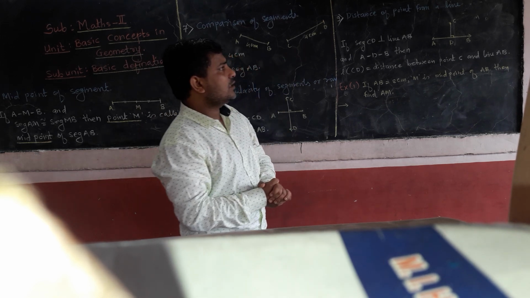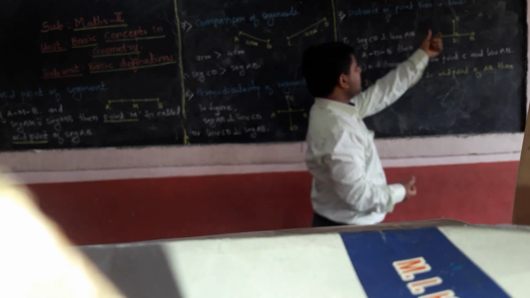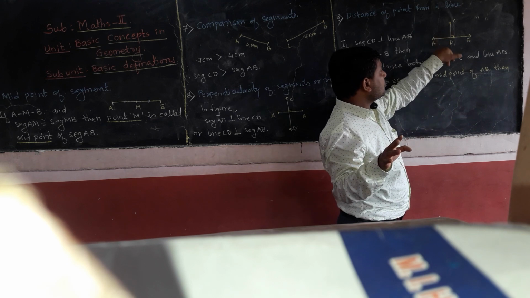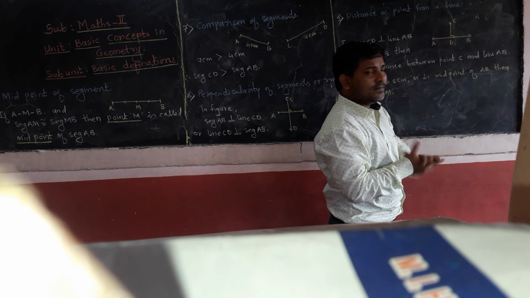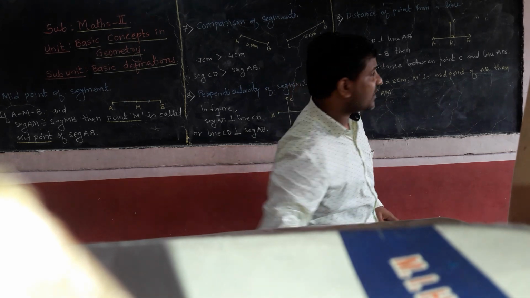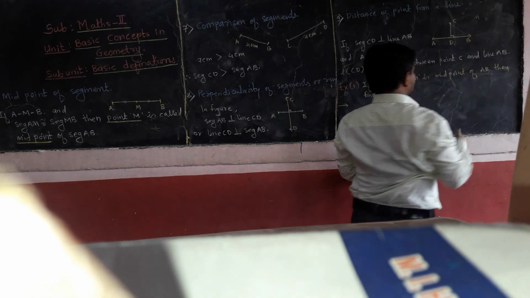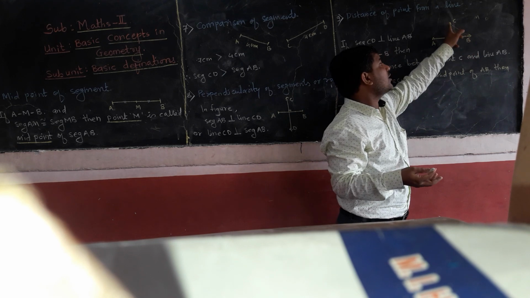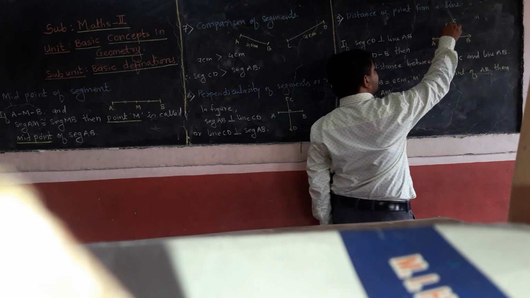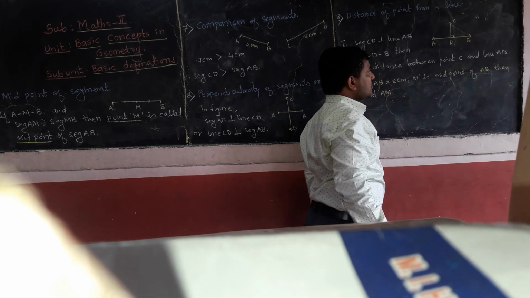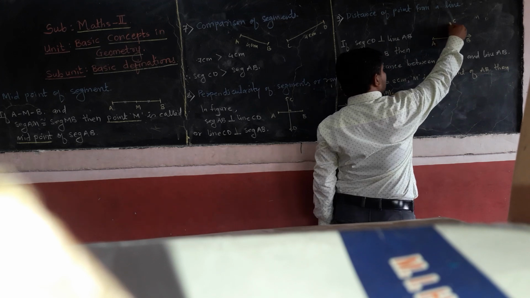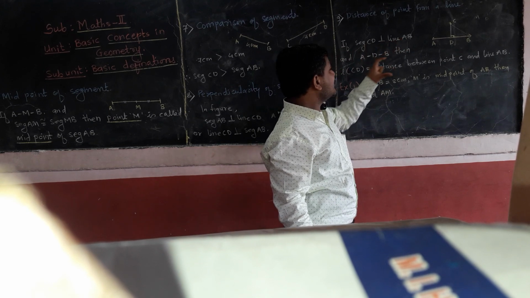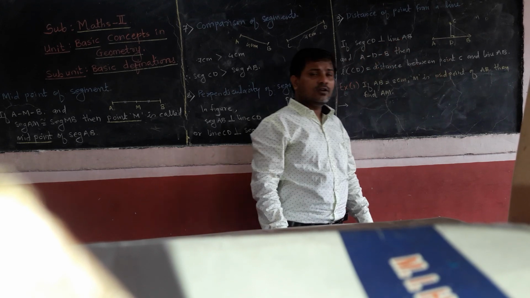9th, distance of a point from a line. Now you can see in this figure line AB is drawn, and point C is not on the line. If you want to find the distance between point C and line AB, then how to find it? If you measure in this direction, this is wrong, because it will be greater. This is not the distance between point C and line AB. So if you want to find the distance between point C and line AB, then we have to draw a perpendicular. See, we have drawn here a perpendicular on line AB, and that segment, that length CD, is nothing but the distance between point C and line AB.